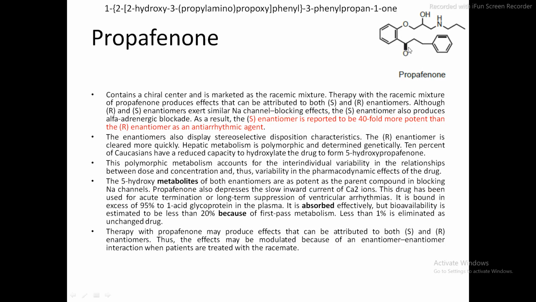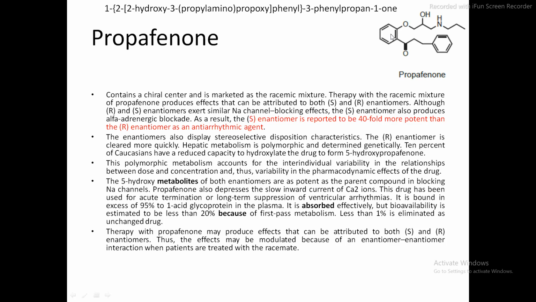Regarding the IUPAC nomenclature, we can start from the first position of this ketone. So 1-, then 2-, 1, 2. Now, of course, consider one thing: while naming by IUPAC nomenclature, you have to follow the alphabetical order.